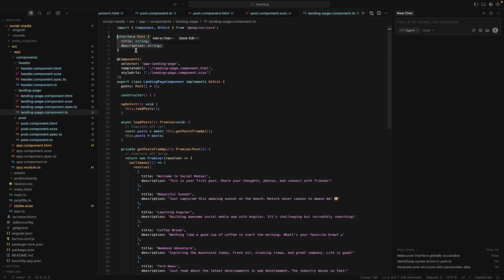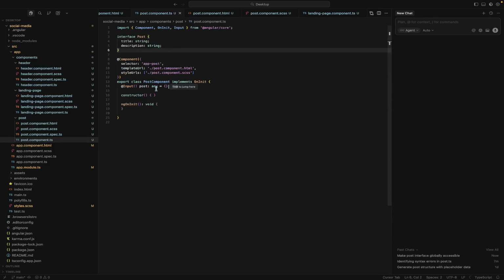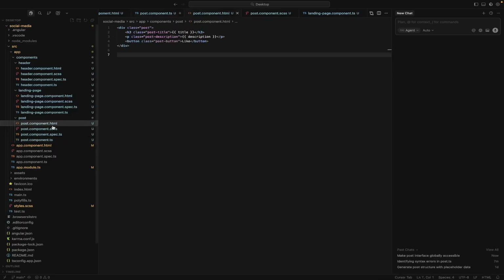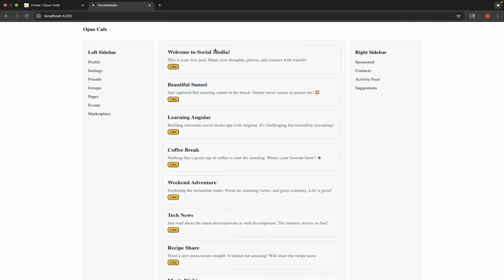This is TypeScript, so it likes to be really well defined of what types you're working with. Let's move to post and add this interface here. We're actually going to call this a post, and we're going to say it's going to have a title and a description, definitely. So let's go here. Instead of looking for a title and description, let's just look for the post.title and the post.description. Now what happens? Everything's working again.